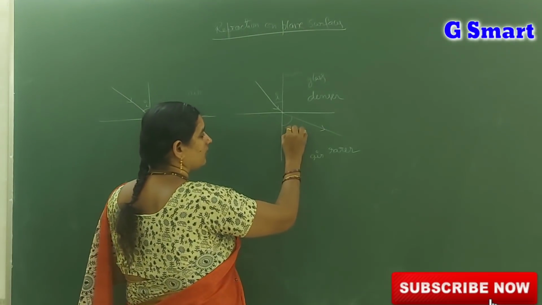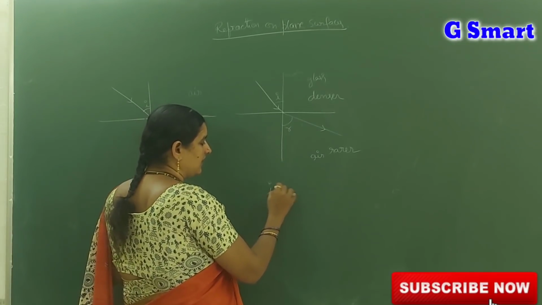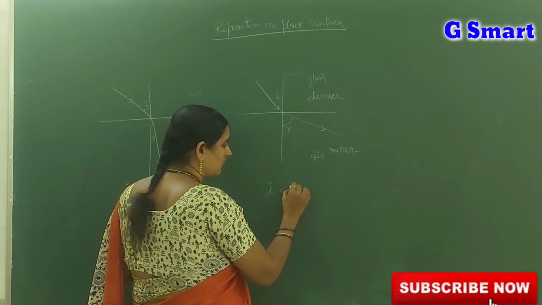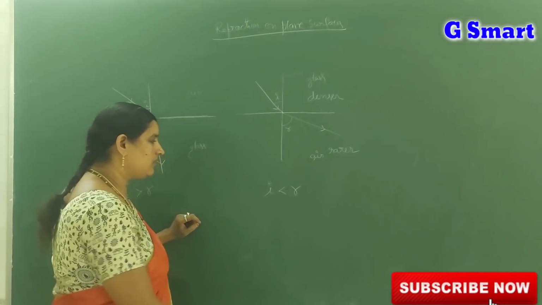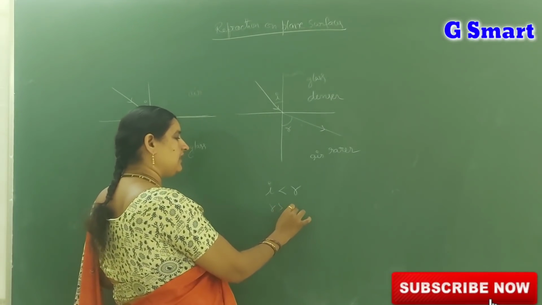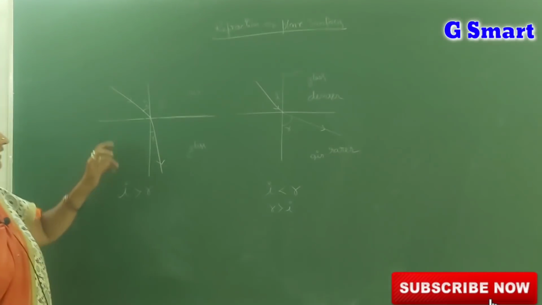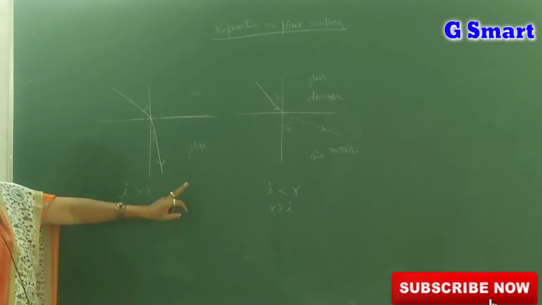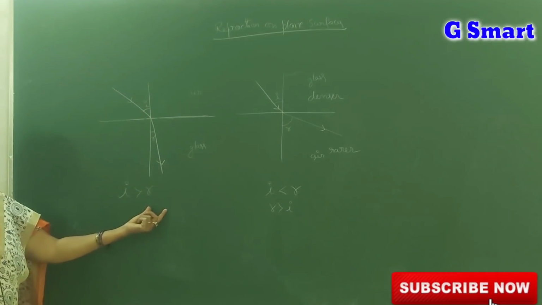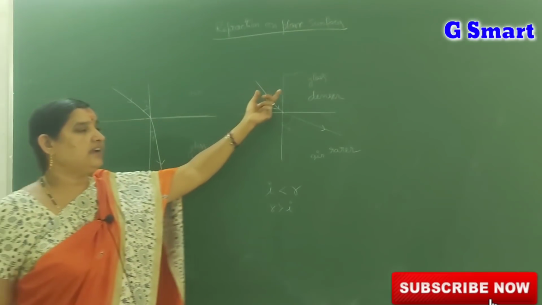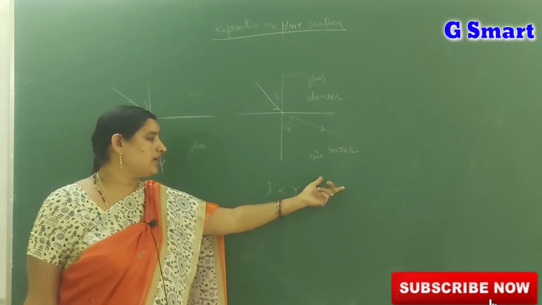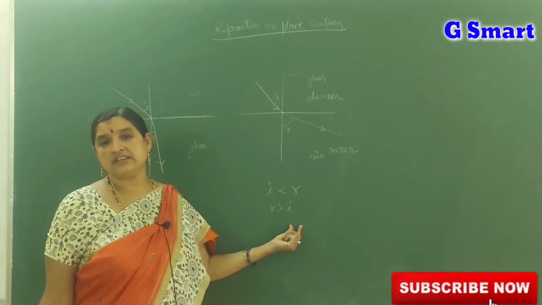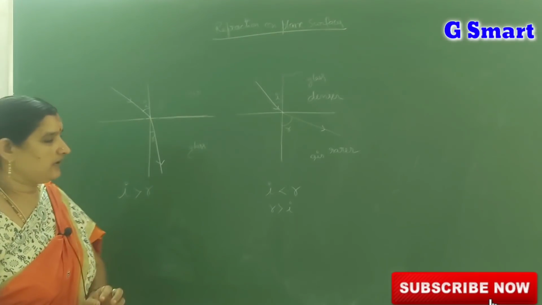This is the angle of refraction. I is less than R, or R is greater than I. When a light ray travels from a rarer medium to a denser medium, the angle of incidence is more than the angle of refraction. When it travels from a denser medium to a rarer medium, the angle of refraction is greater than the angle of incidence.